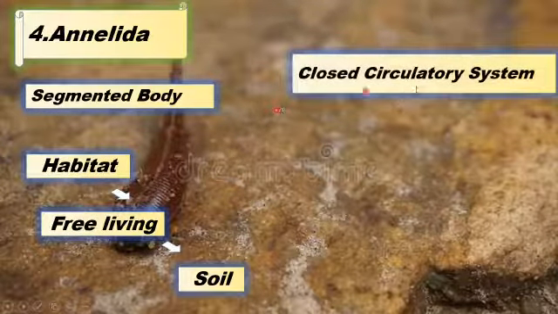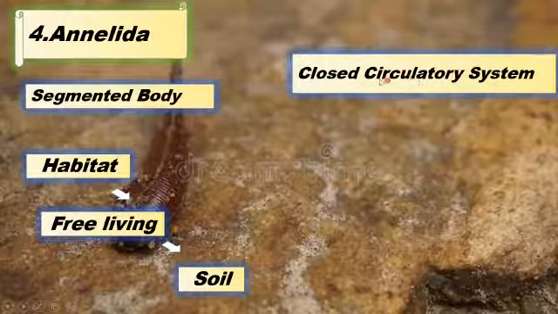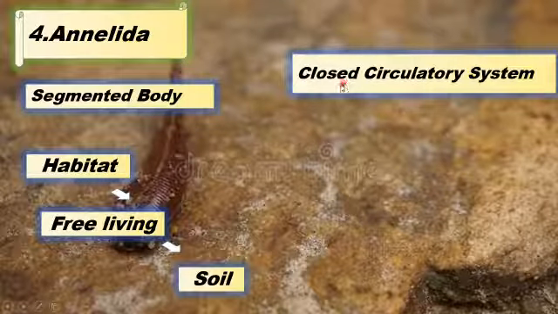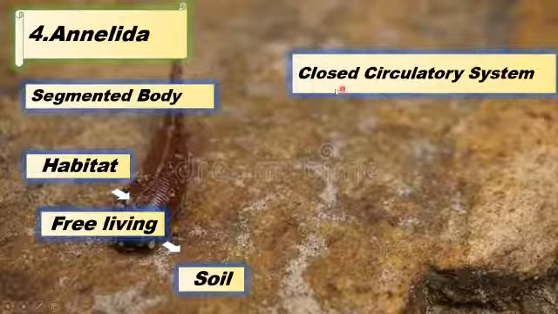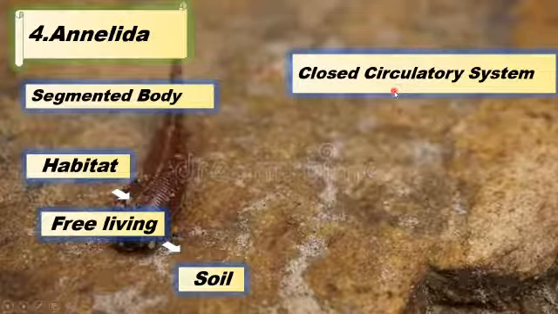And they have a closed circulatory system. Closed circulatory system means that they have a circulatory system in which the blood flows in enclosed blood vessels like arteries and veins. So that's why we call it a closed circulatory system. They have a heart that pumps the blood, and then this blood flows in enclosed blood vessels like arteries and veins.